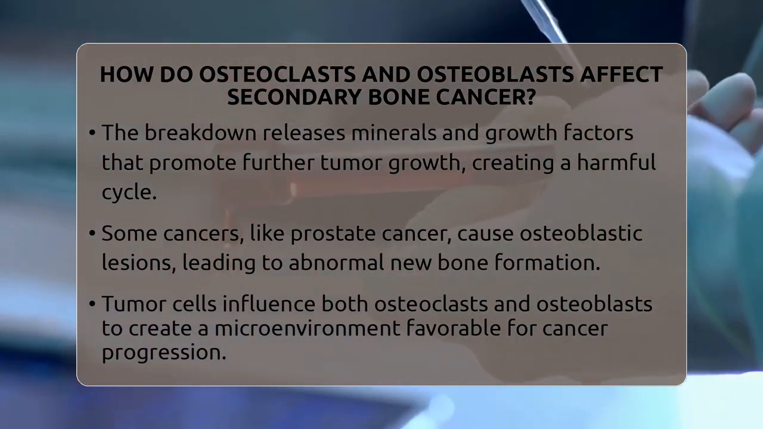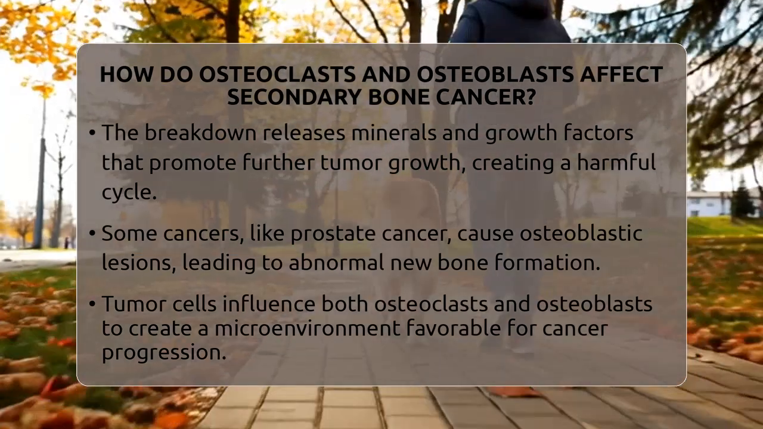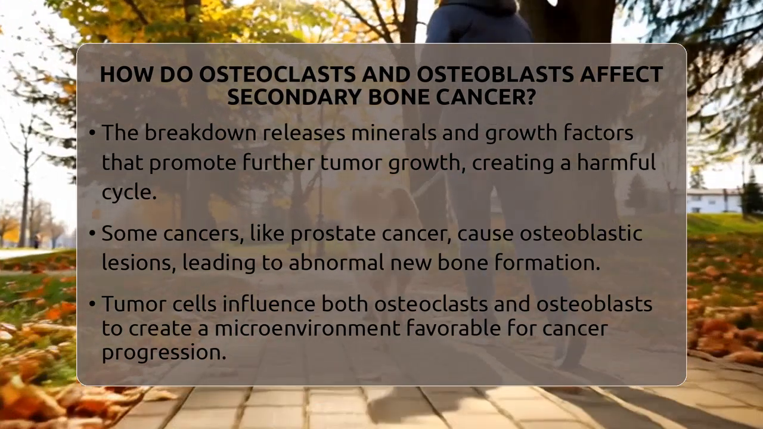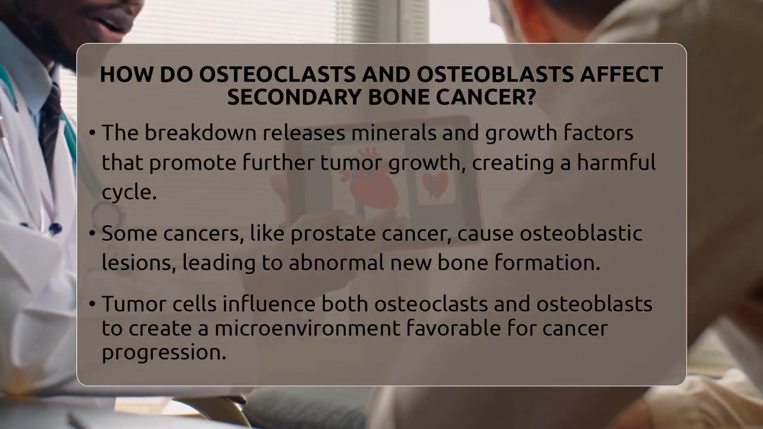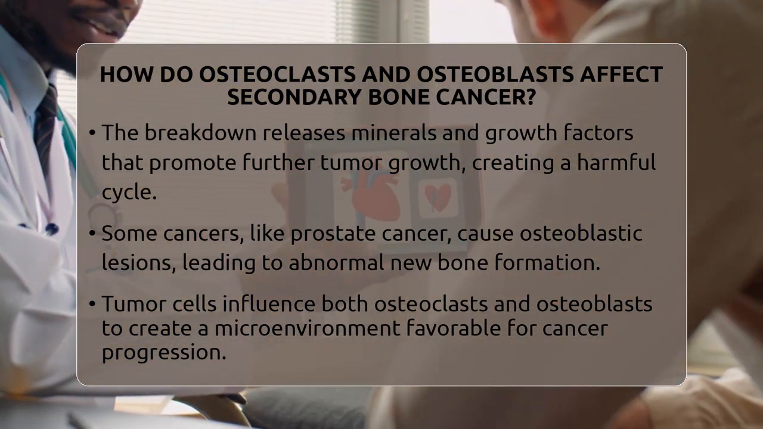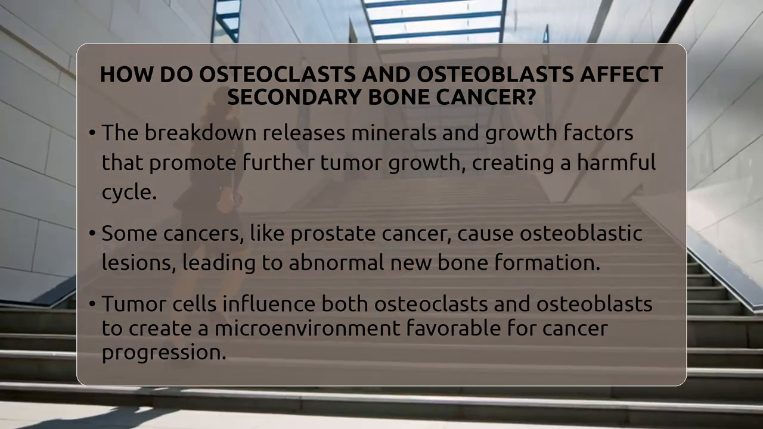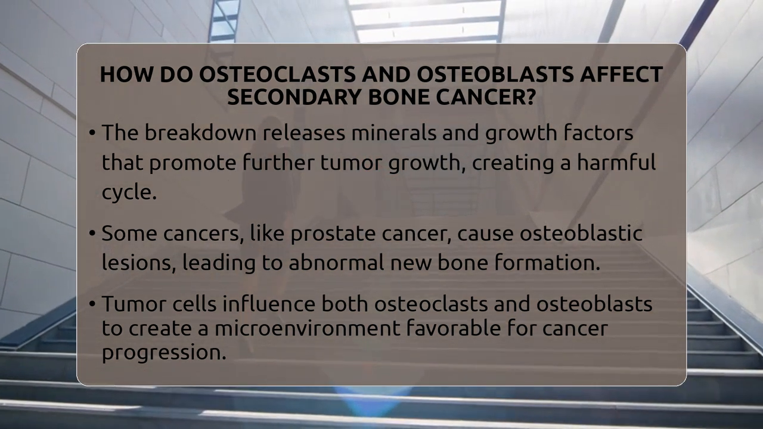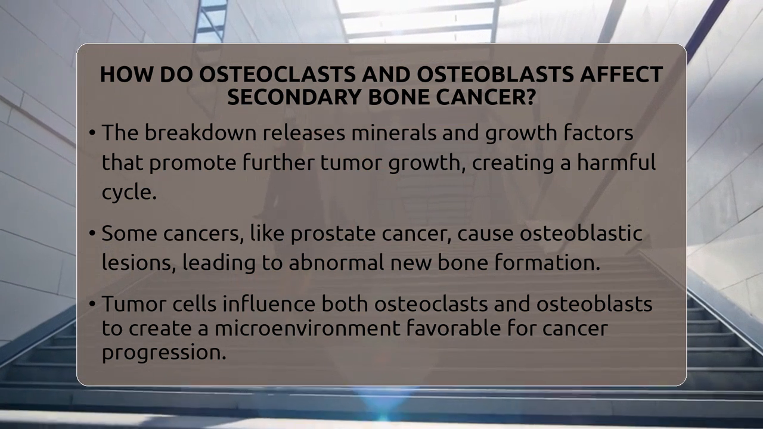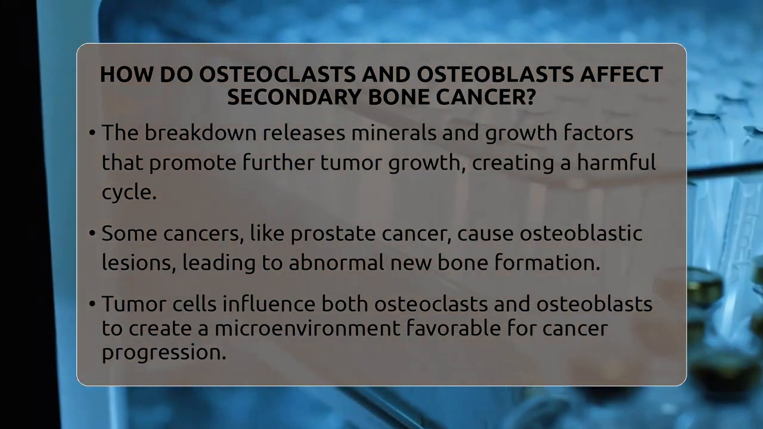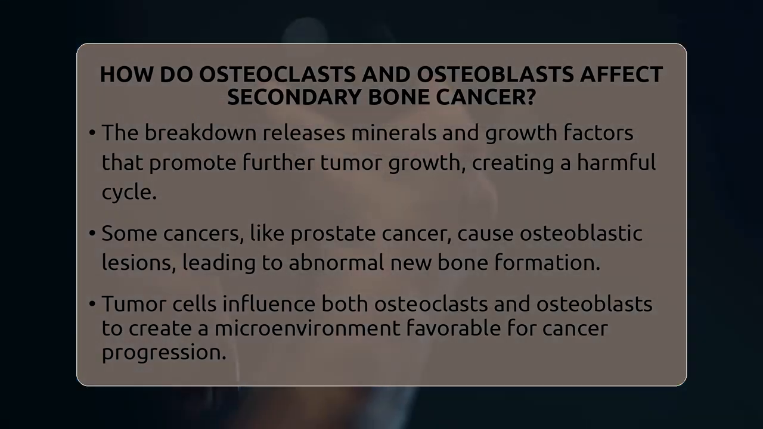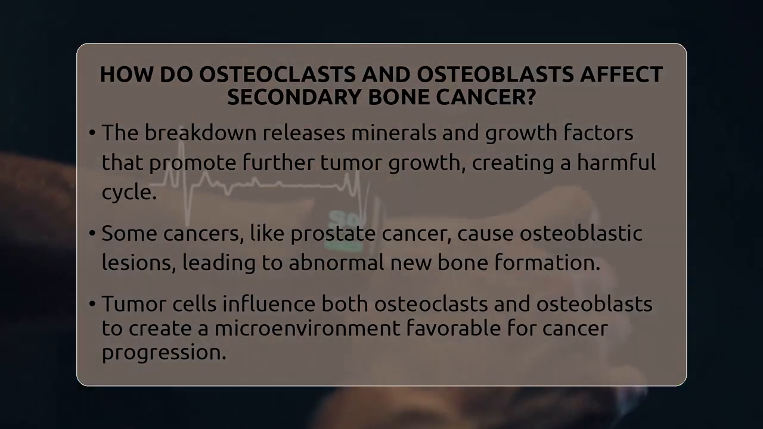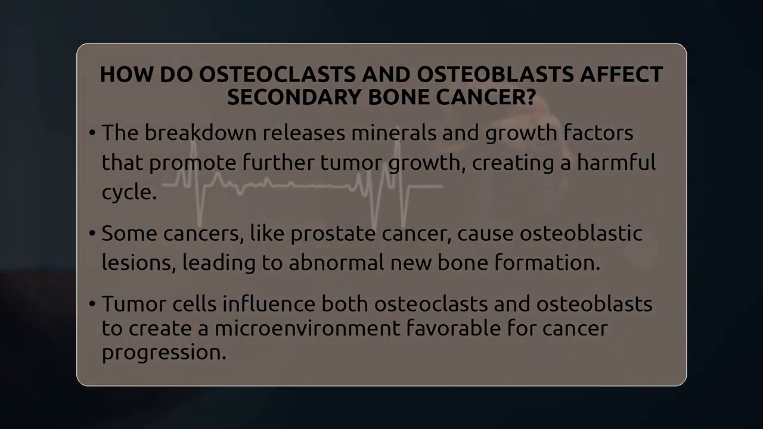The interaction between tumor cells, osteoclasts, and osteoblasts is complex. Tumor cells produce factors that influence both types of bone cells, altering their activity. For example, they can increase osteoclast activity to break down bone and release growth factors that further support tumor growth. This cycle makes the cancer more aggressive and can cause symptoms like pain, fractures, and bone weakness.